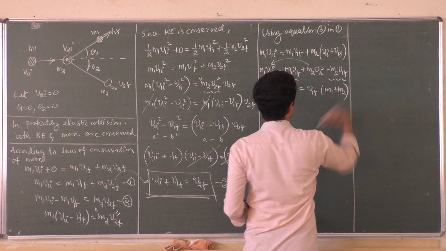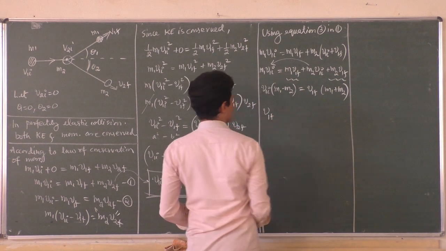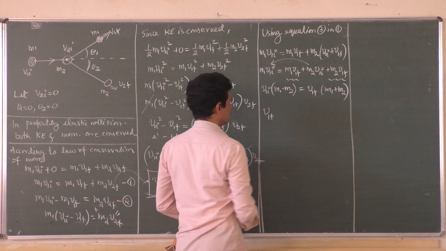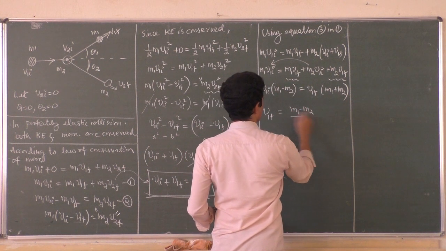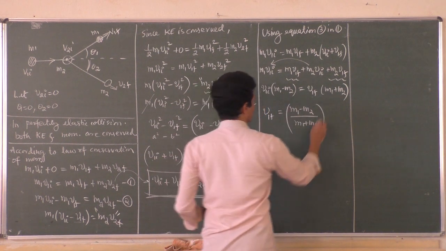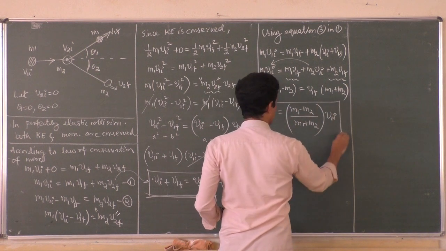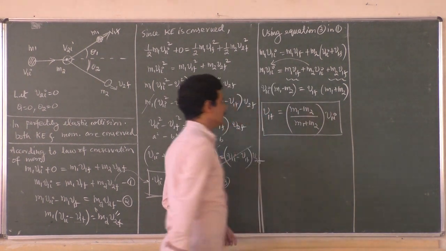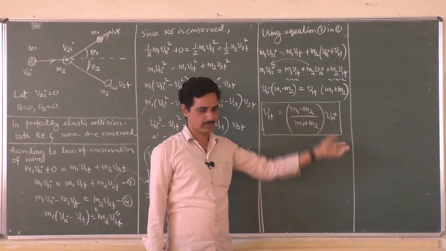So from this you could derive what v1f is. The velocity of the first object at the end after collision is equal to m1 minus m2 divided by m1 plus m2, into the velocity of the first object before collision, the initial velocity. So this is one conclusion we derive: v1f is equal to m1 minus m2 divided by m1 plus m2 into v1i.